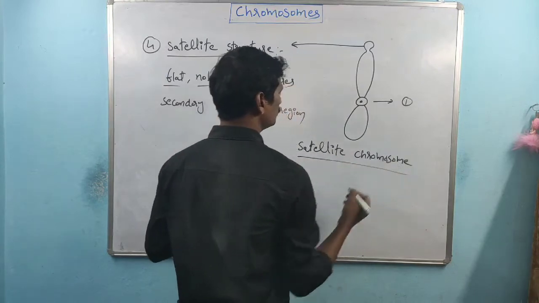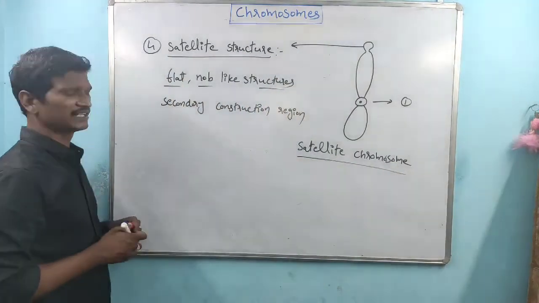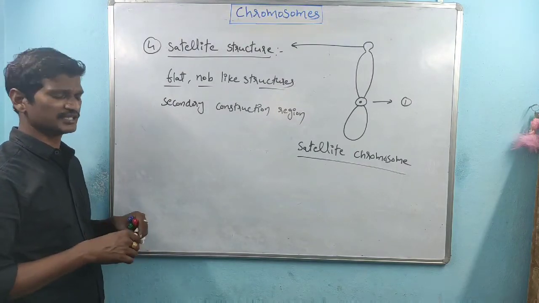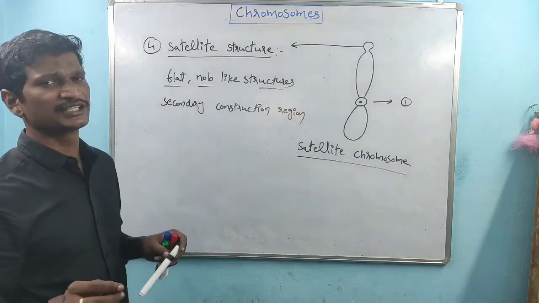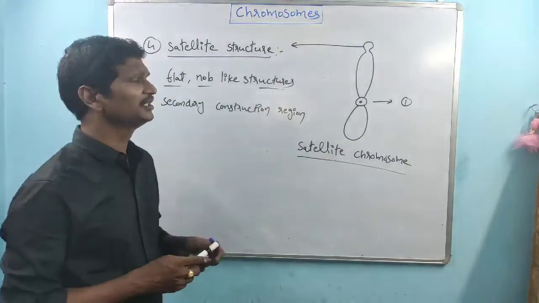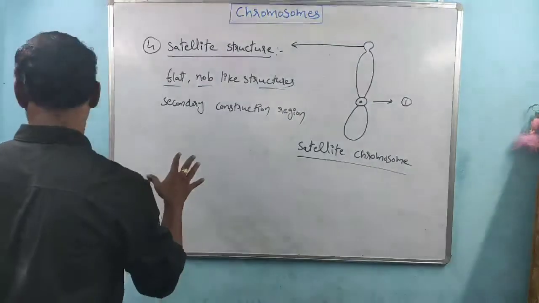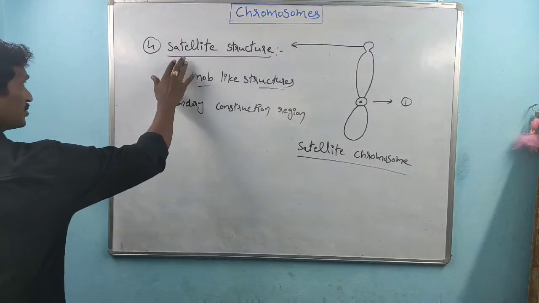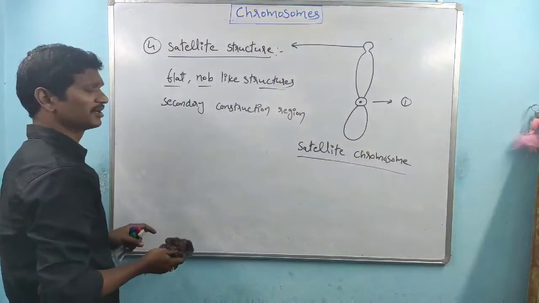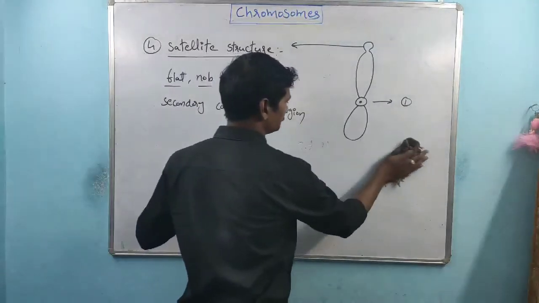That is about the parts. In a chromosome, the satellite structure is a special part, not seen in all chromosomes.